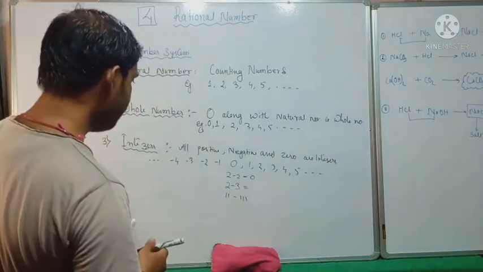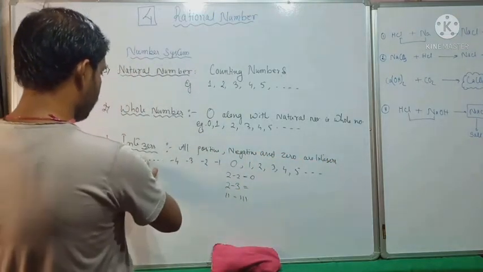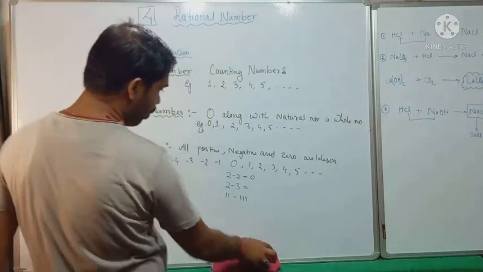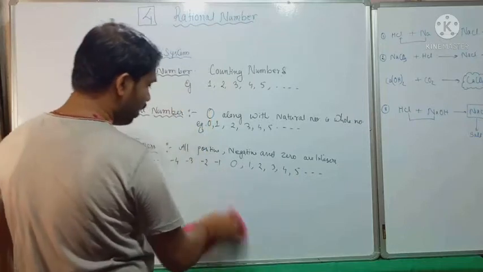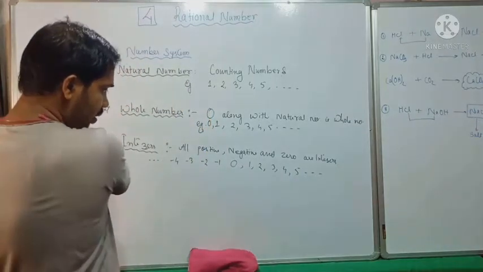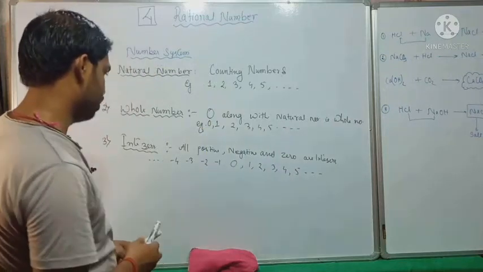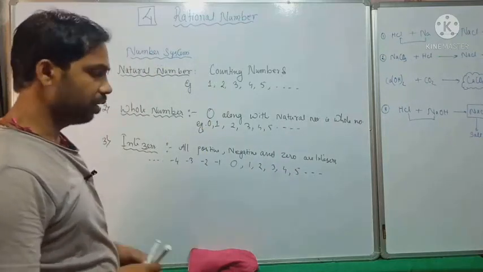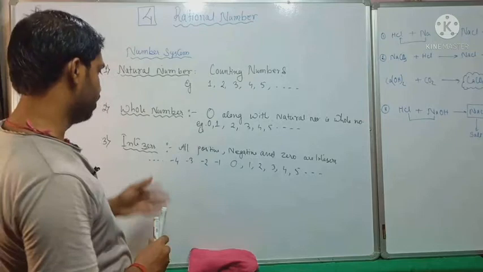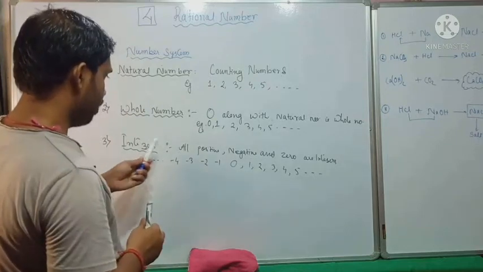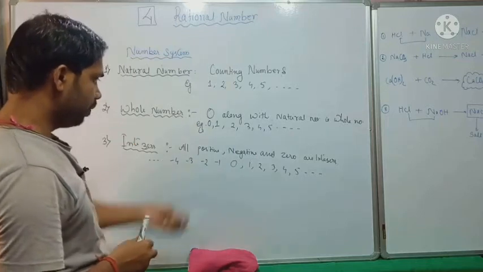Okay, so we already studied about integers and the different properties that integers follow, and what different operations integers have, we have already studied. So these are the different number systems we have.